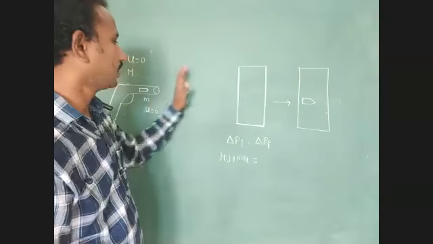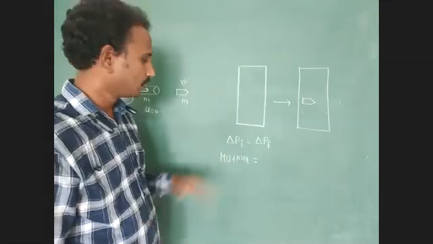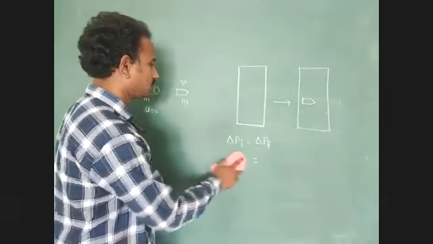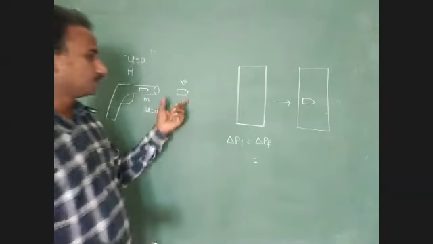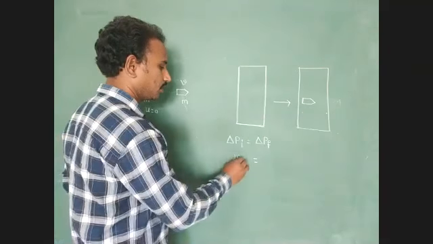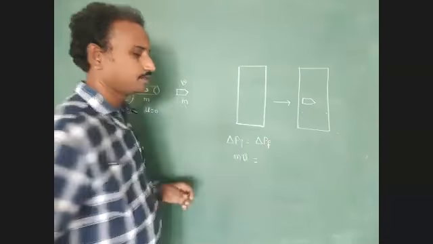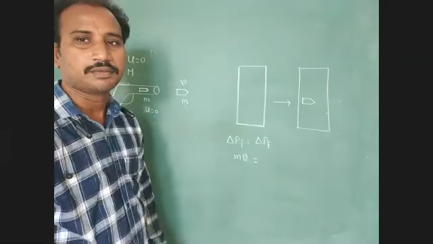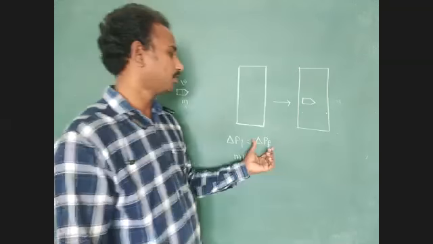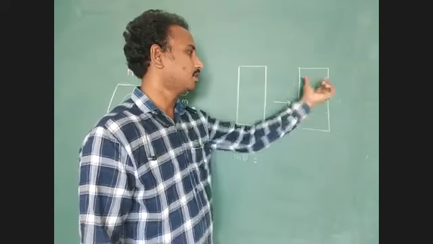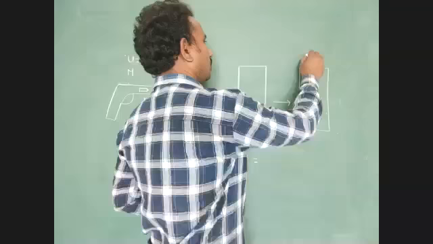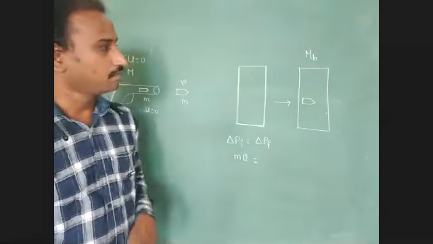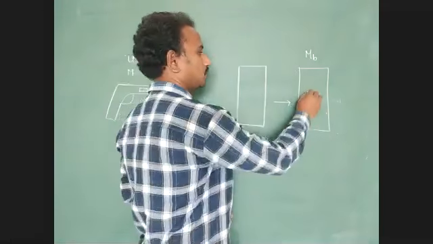Sorry, we have to consider this bullet. The total initial momentum of the system, of the bullet, is small m into small v. What is the total final momentum of the system? Here we consider the mass of the block, which we represent as mb, and the mass of the bullet, small m.